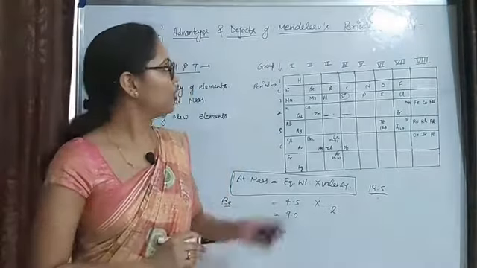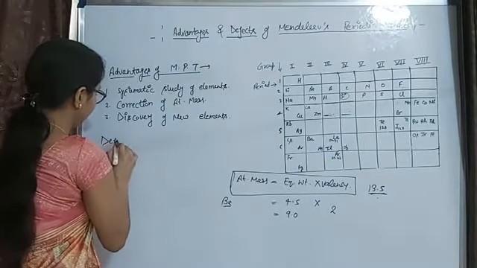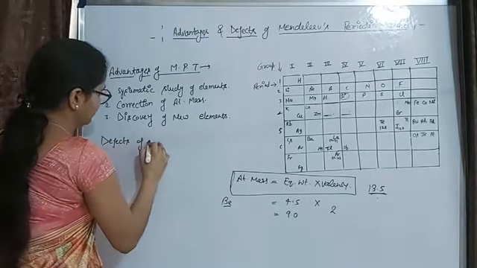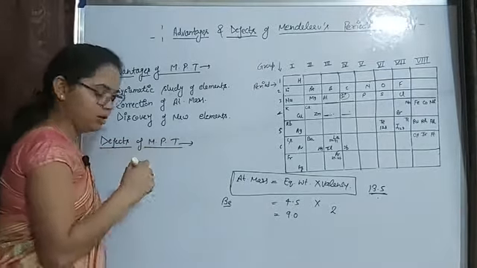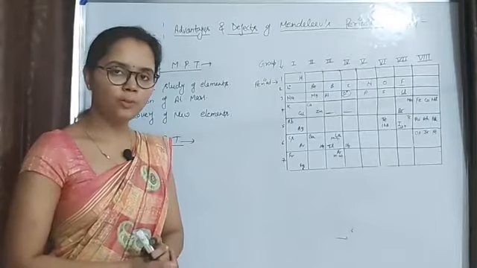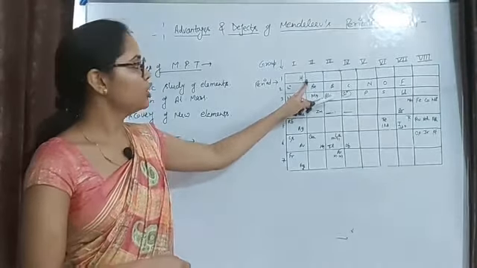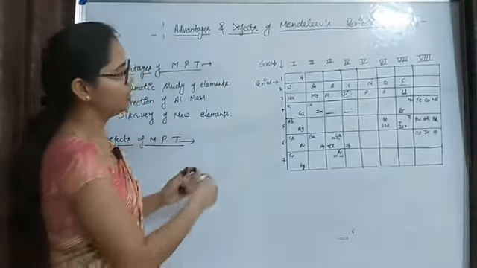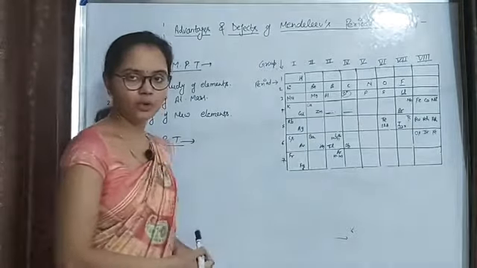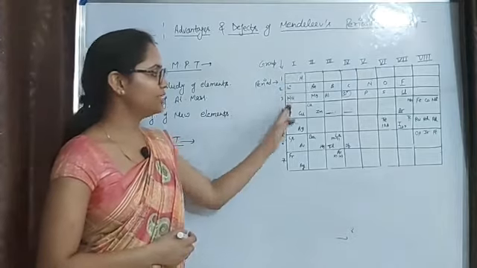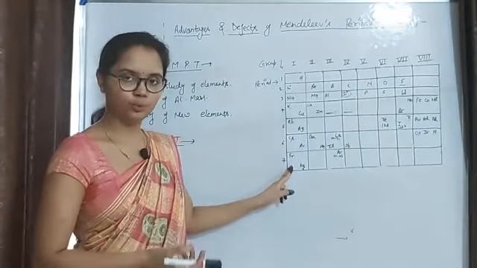Okay, now we'll talk about the defects. To know about the defects of Mendeleev's periodic table, we'll start our discussion with hydrogen. Mendeleev placed hydrogen with these alkali metals: lithium, sodium, potassium, rubidium, cesium and francium. Since it is present with these types of elements, definitely it will show properties like these, and it should be okay.